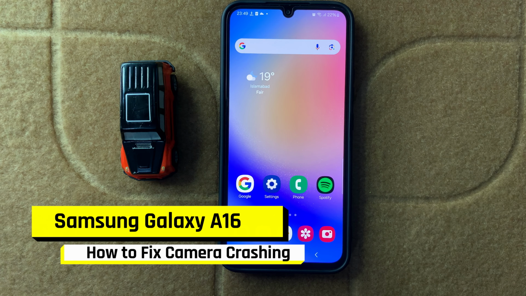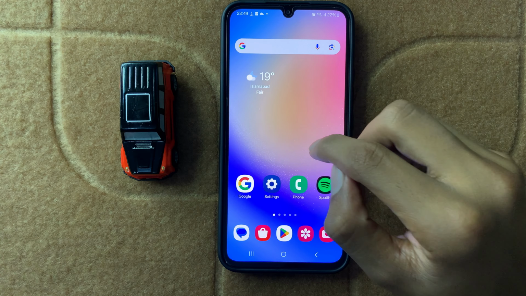How to fix Samsung A16 camera crashing. So let's start the video.